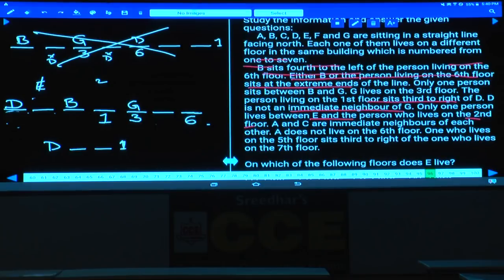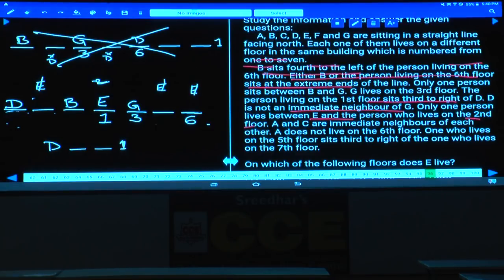Then can E be at this place? If E is here, then what happens here? If E is here, then the second floor person and the first floor person must be at the same place, which is not possible. And E cannot be here as well, because 2 and 3 must be in the same place, not possible. Then what is the only possibility left over here? E must be at this place.